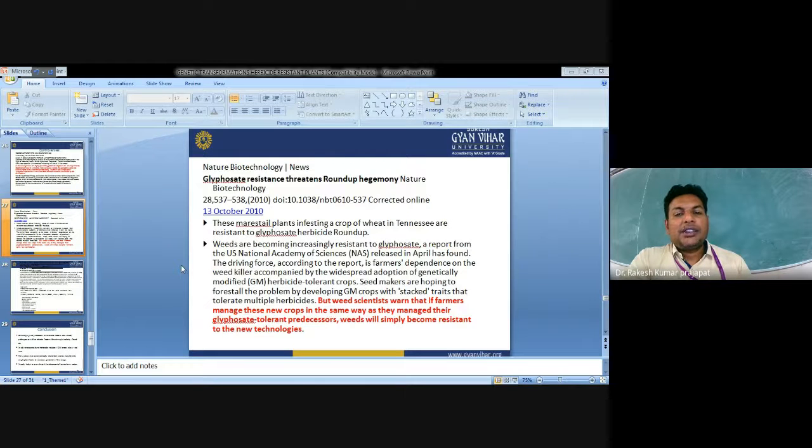Glyphosate resistance threatened Roundup Ready, a Nature Biotechnology paper has come out. Marshall's plants infesting a crop of wheat are resistant to glyphosate herbicide, Roundup Ready.